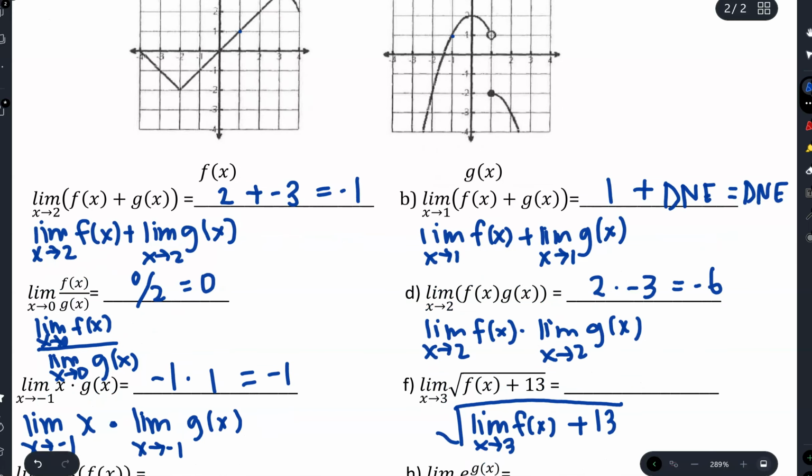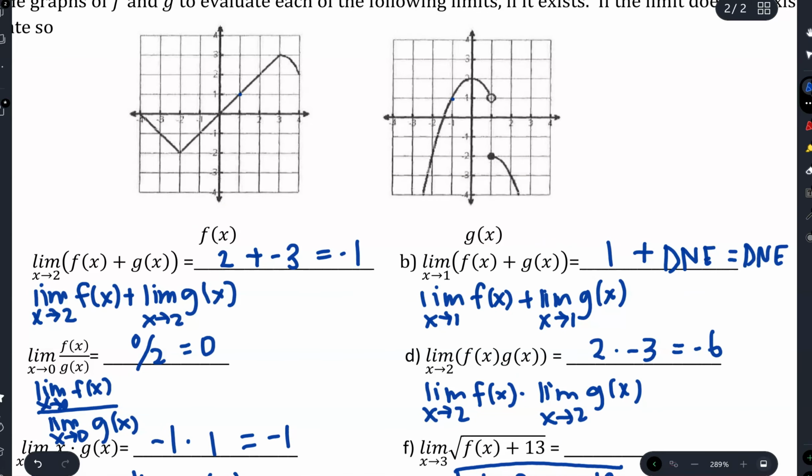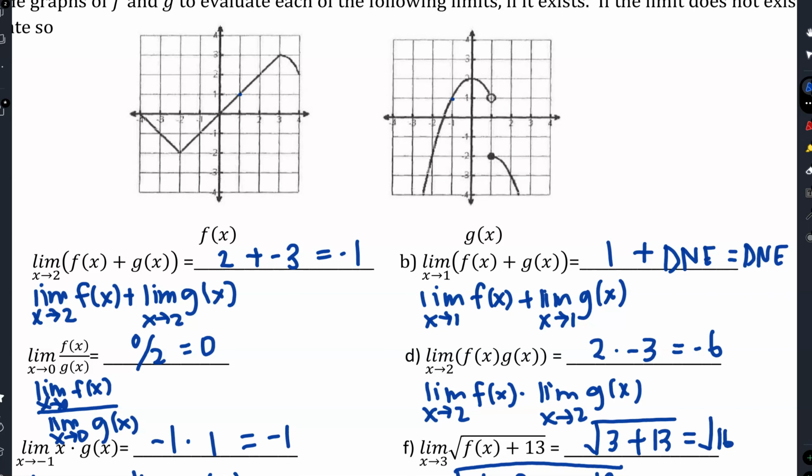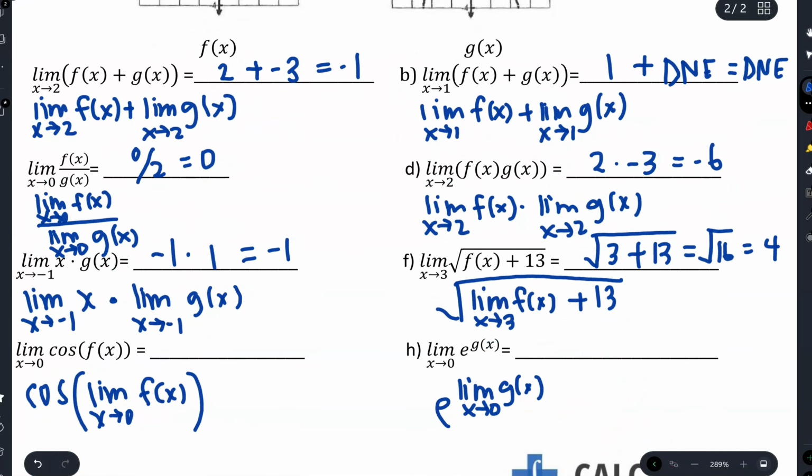All right, so this is a composition of functions. So there is a square root. So I can take the limit as x approaches 3 of that f function, which is a 3. So then I can just take the square root of 3 plus the 13. So it's going to be the square root of 16, which is a 4. Okay.